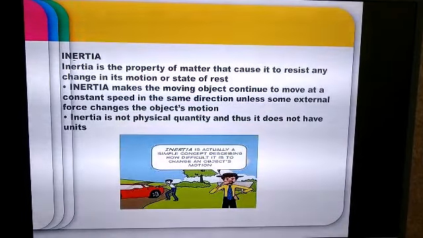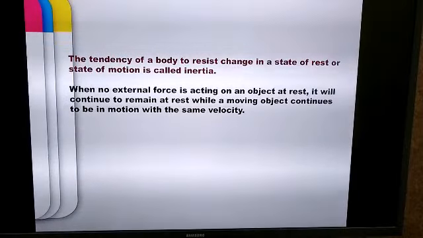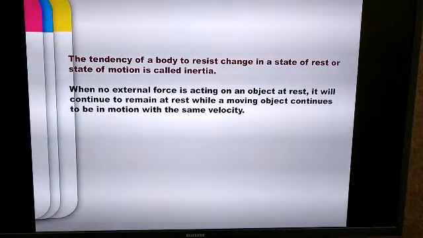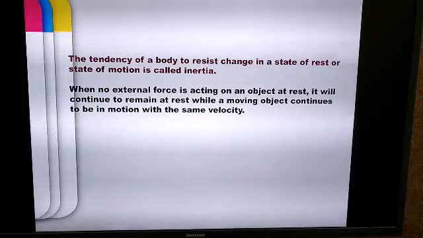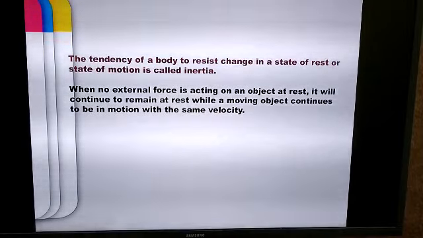So what is inertia? Inertia is the tendency of a body whereby an object resists going into a state of rest or a state of motion. It is an inherent property of the body. So we can define inertia as the tendency of a body to resist change in state of rest or state of motion. Now inertia is of three kinds: inertia of rest, inertia of motion and inertia of direction. Still not convinced? So we'll take some examples in order to understand inertia.